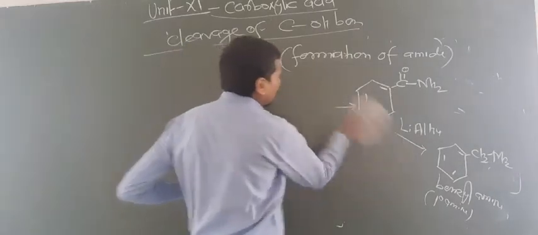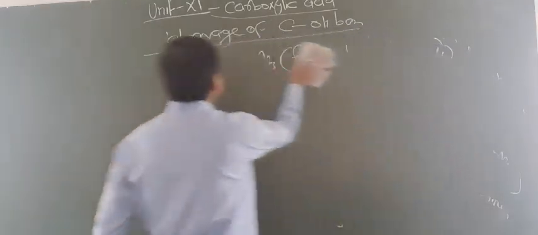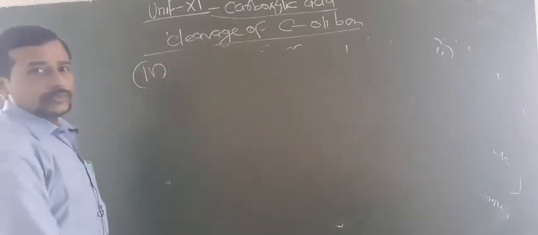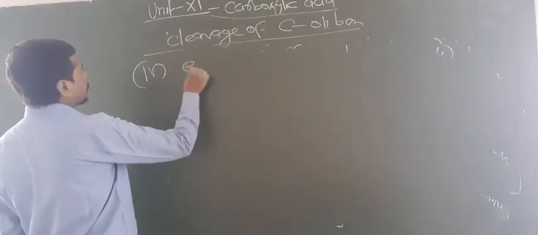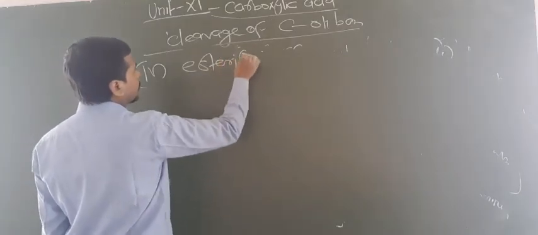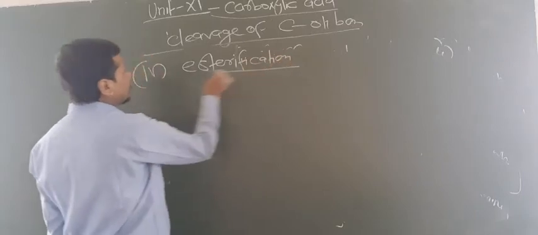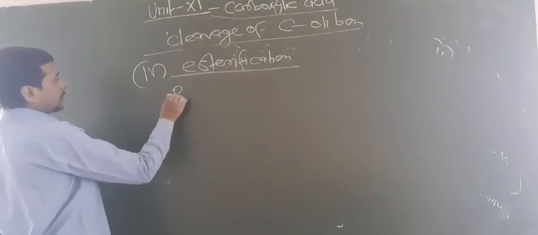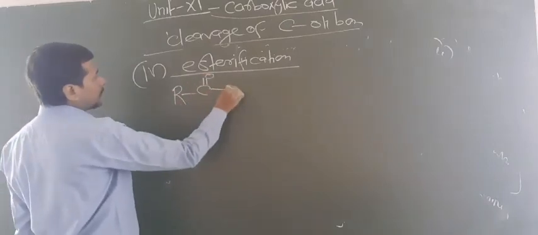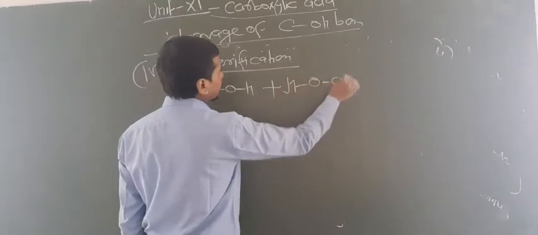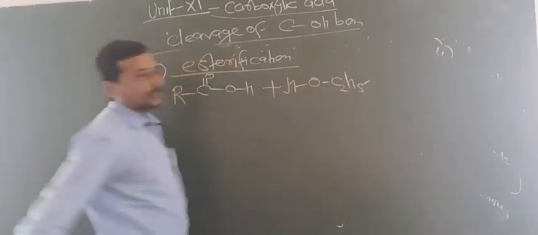Now dear students, let us focus on one more reaction, known as esterification, that is, formation of ester. The fourth reaction, in which cleavage of the C-OH bond is involved, is known as esterification, that is, formation of ester. Look at here how the formation of ester takes place. We have taken the acid and this will react with alcohol or phenol. So you take the alcohol like this. Okay. Now what happens here?